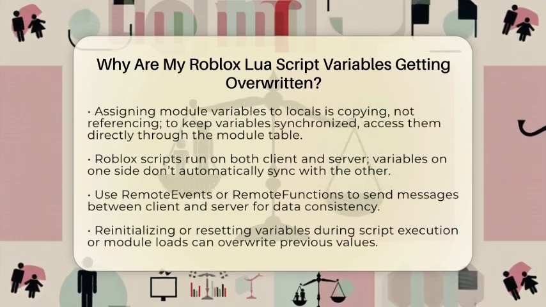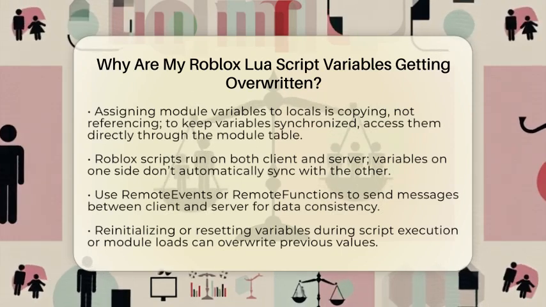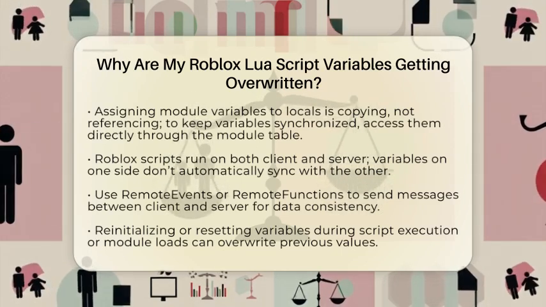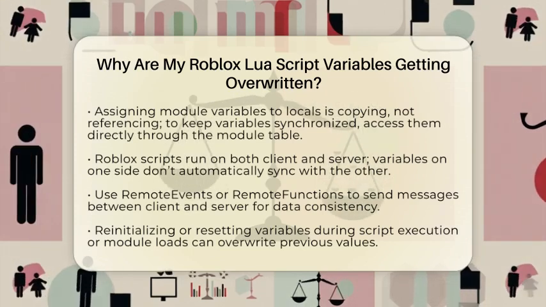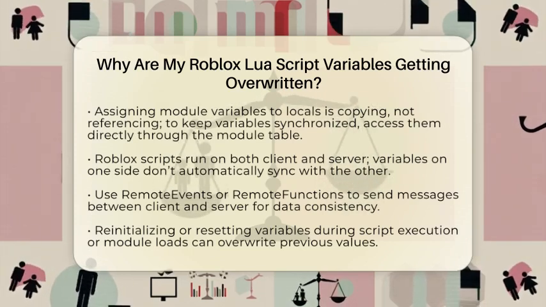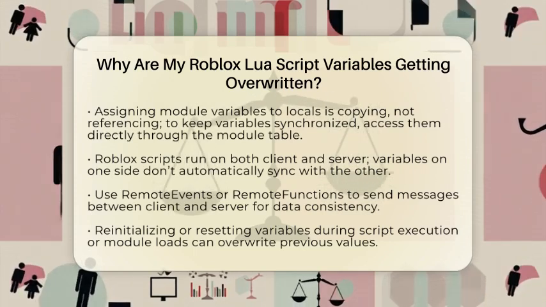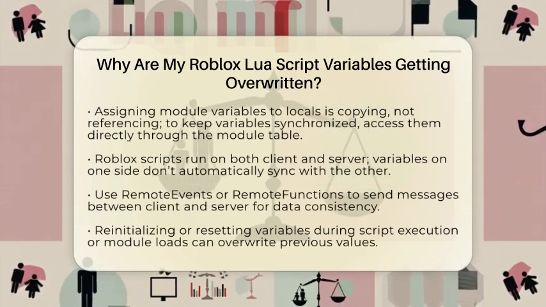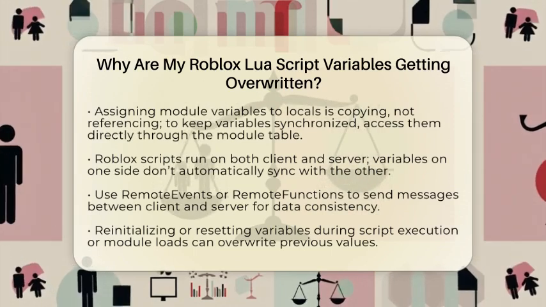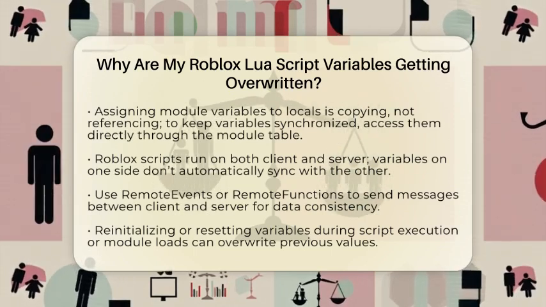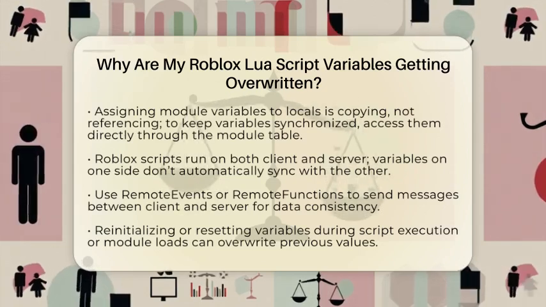Another common reason is the difference between copying and referencing. When you assign a module variable to a local variable, you're copying the value, not creating a reference. So, updating the local variable doesn't change the original. This can make it seem like your variables are being overridden when they actually aren't. To fix this, always work directly with the module's variables.